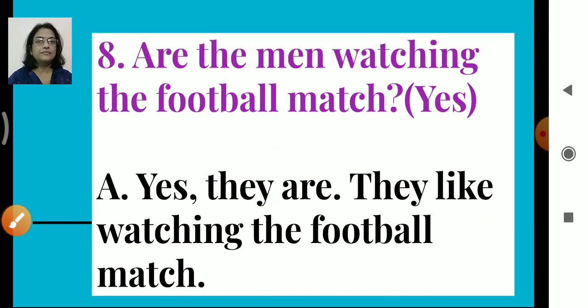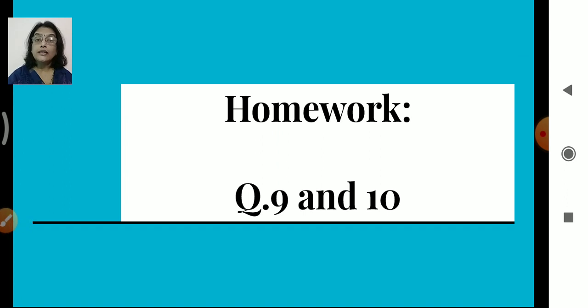Isn't it? Now, there's homework for you from this exercise. That is question number 9 and 10. It is homework. Okay. It's very easy. So just do it.